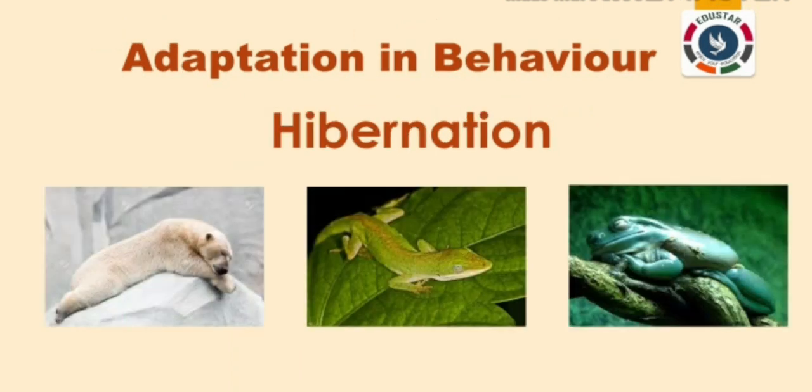Hibernation. The deep sleep of some animals like polar bears, lizards, and frogs during winter is called winter sleep or hibernation. During summer, they eat a lot of food. In winter, they become inactive and go into deep sleep. Hibernation takes place in those animals that do not migrate when the weather turns cold.